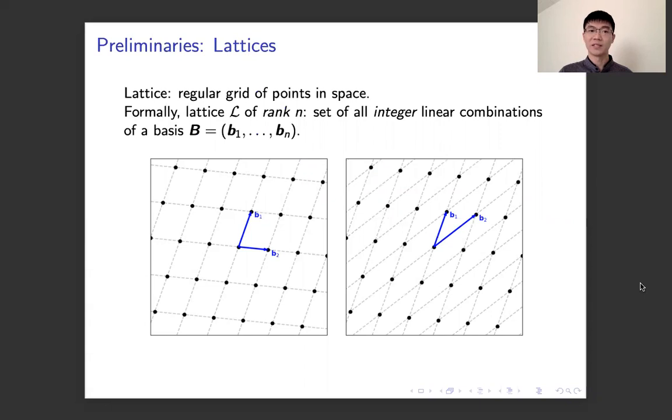Roughly speaking, a lattice is a regular grid of points in space. And more formally, a lattice L of rank n is a set of all integer linear combinations of a basis B1, B2 till Bn. Here in the figure, we could see an example lattice generated by the blue vectors B1 and B2. The lattice consists of all the black dots that are the integer combinations of the bases. And we could also observe that different bases could actually generate the same lattice.